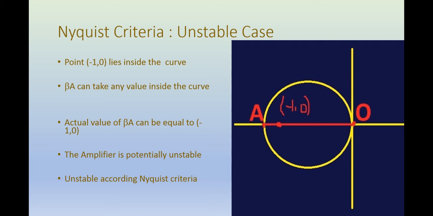As the saturation takes effect, the magnitude of A starts to drop, and as the magnitude of A starts to drop, beta A starts to move towards the right as its magnitude decreases, and finally it crosses or reaches point minus 1, 0, and the system becomes unstable and the circuit starts to oscillate either at a given frequency or randomly. So in the former case, where you have a tuned circuit attached to it, it will act like an oscillator, otherwise it will act like a noise source.